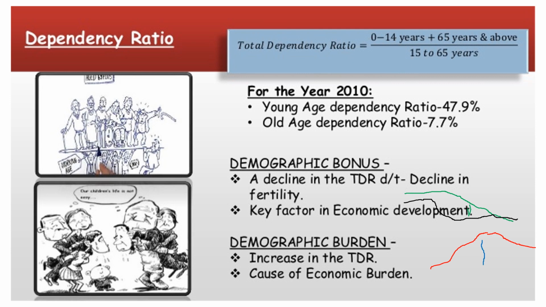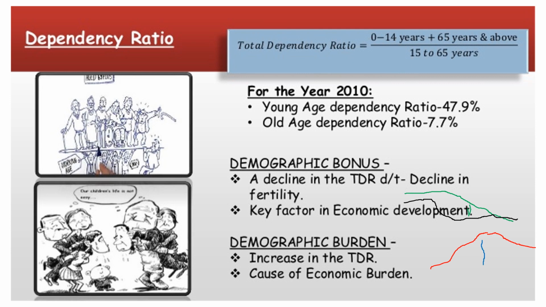Whatever dependency is there is young age dependency, which is huge.